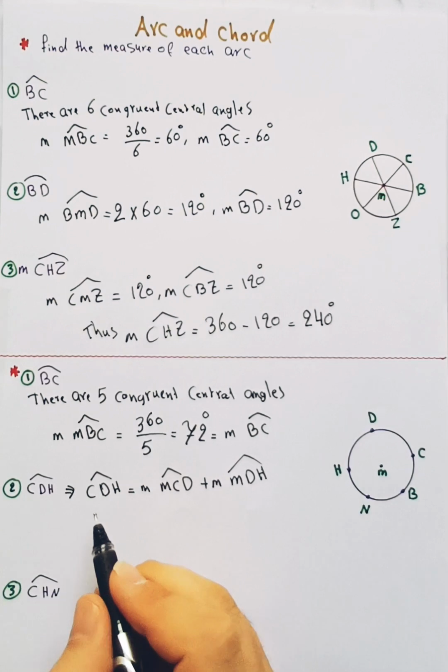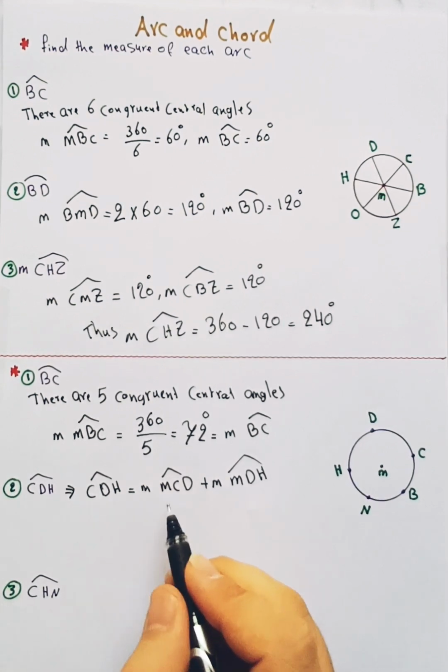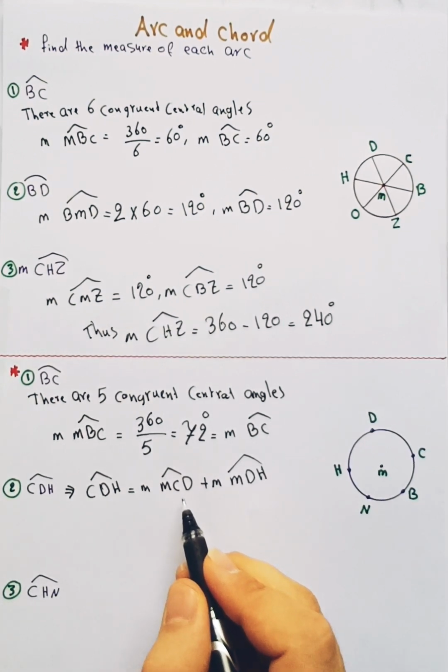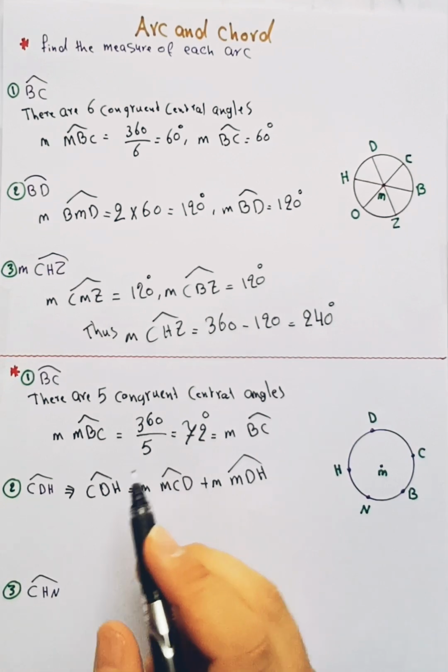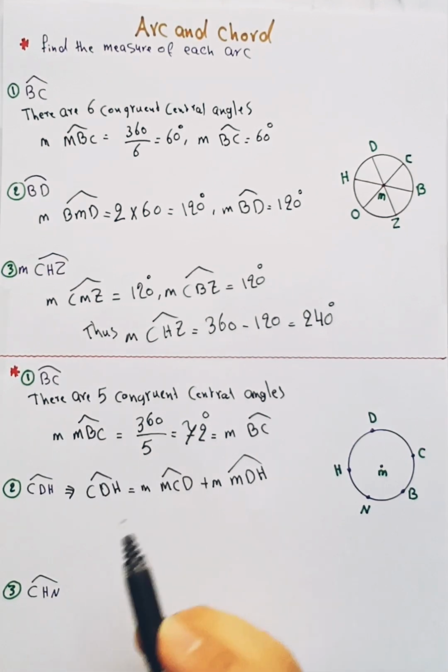The measure of MCD is equal to the measure of MBC, equal to 72.